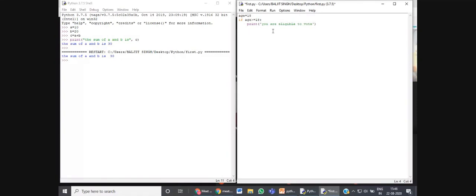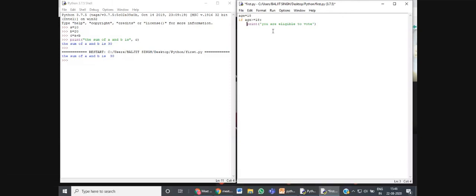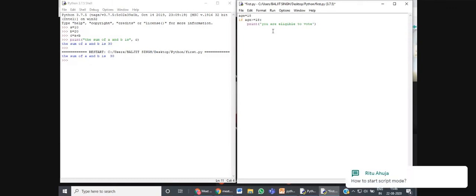As you can see, after writing the condition in the if statement, I have put a colon at the end, and immediately when I pressed the enter key, the cursor moved to the next line, but at an indented position. Okay, so this is how we write statements in Python programming.